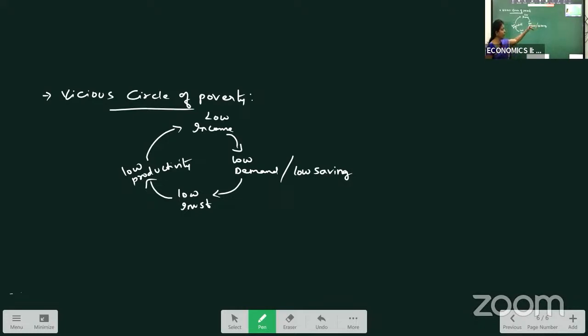When our demand is low, obviously when there is no demand, why would we invest in those goods? We don't invest. When savings are low, we cannot invest either, so our investments will be low. And when the investment is low, our productivity will be low. As the productivity is less, again income is less. It means low income results in again low income. This circle of poverty is called the vicious circle of poverty.